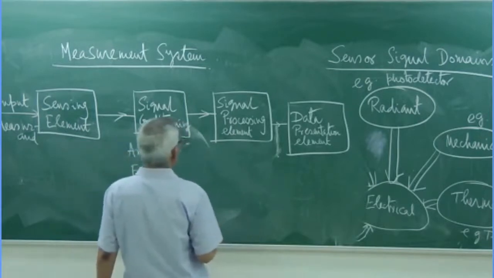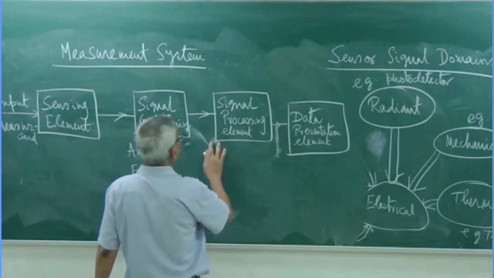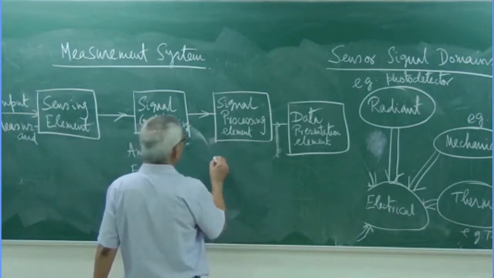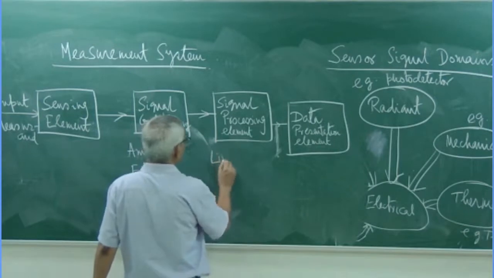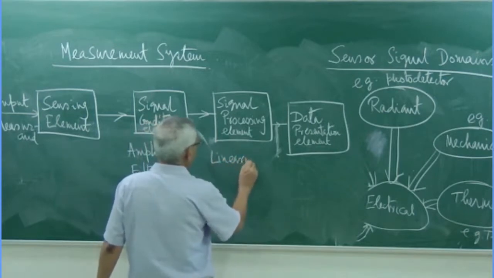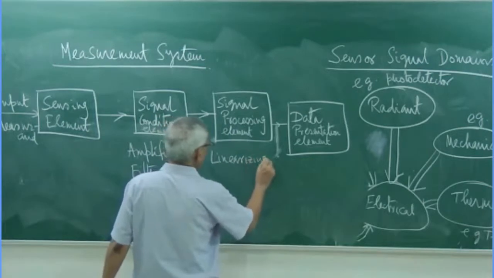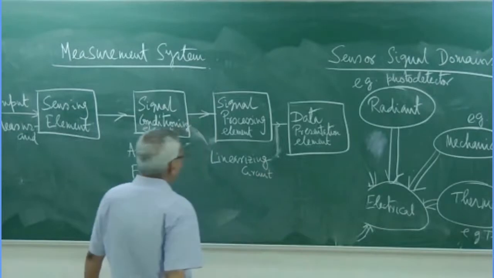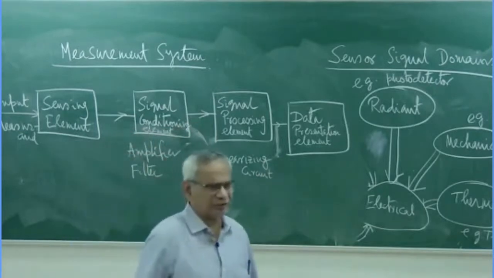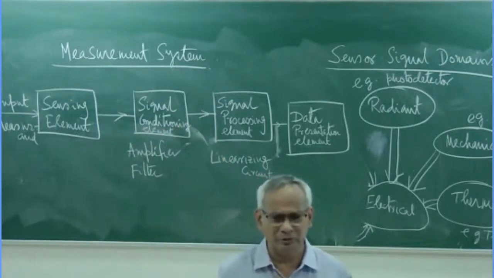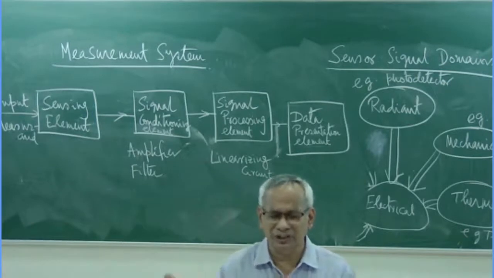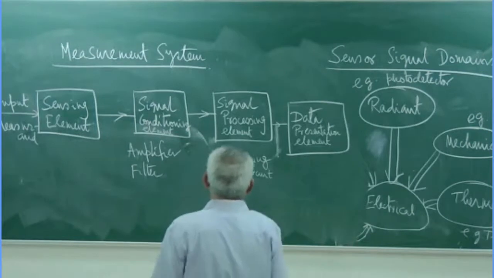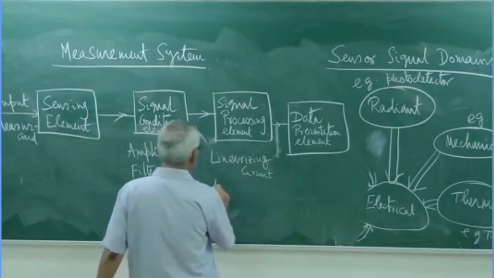In the signal processing element, often we require a linearizing circuit. That is because the characteristics are non-linear, but finally our objective is that the characteristics should be totally linear.